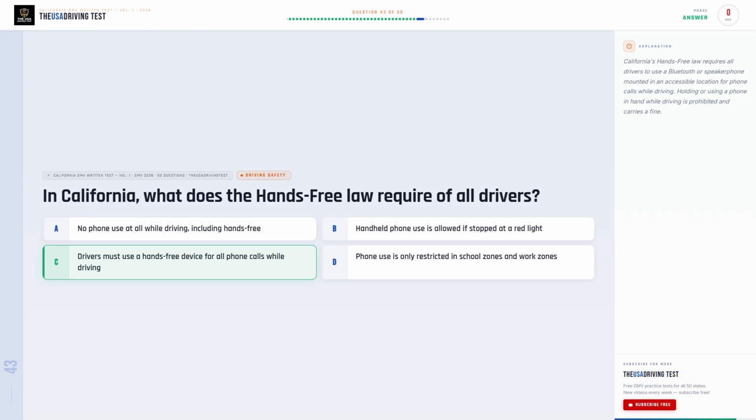The correct answer is C. Drivers must use a hands-free device for all phone calls while driving. California's hands-free law requires all drivers to use a Bluetooth or speakerphone mounted in an accessible location for phone calls while driving. Holding or using a phone in hand while driving is prohibited and carries a fine.